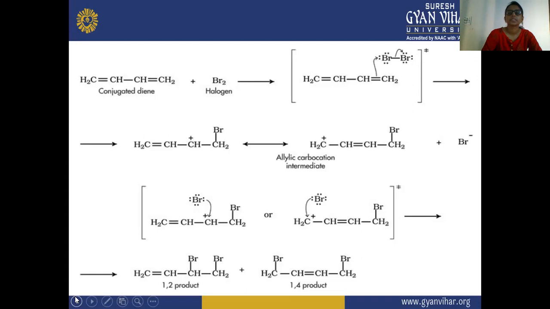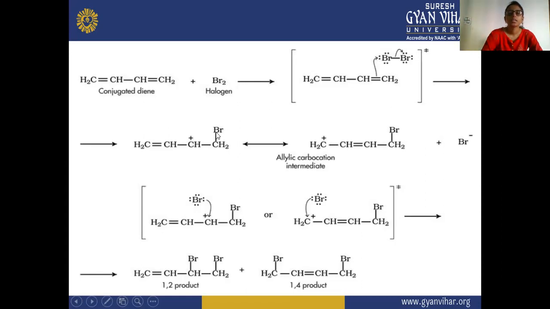There is an intermediate step, and the bromo bond is breaking. This double bond is breaking, and there is an attachment of the bromine. After that, it will withdraw electrons from here, and this positive will attack the carbon atom that has the negative charge.